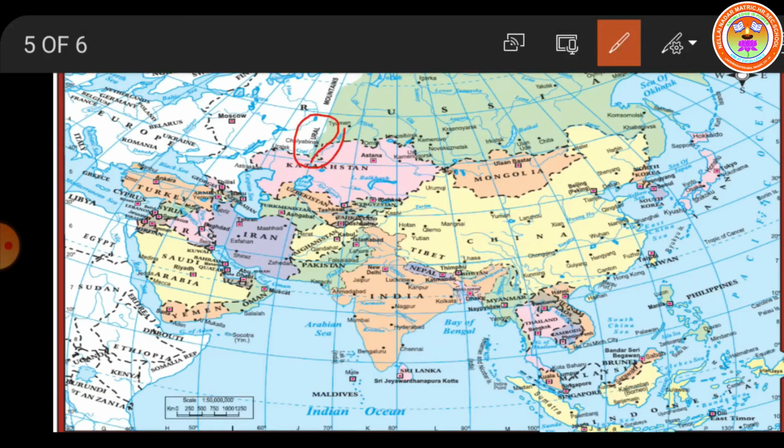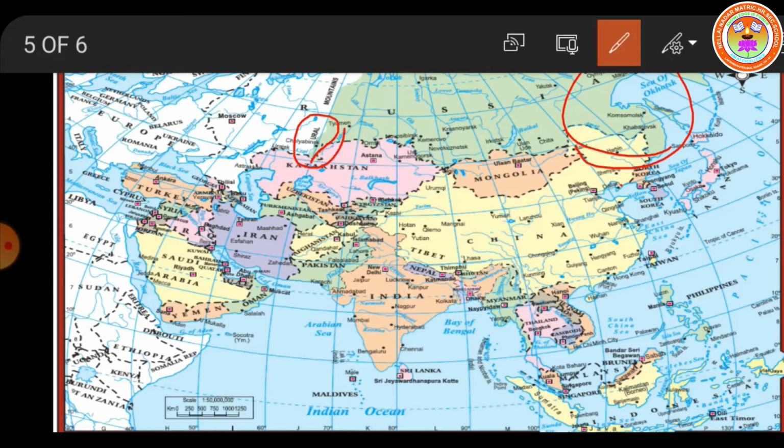And in the east, it is the Verkhoyansk range. It must be coming here, this area approximately. So this is the Siberian plain. It is the most extensive lowland in the Asian continent.